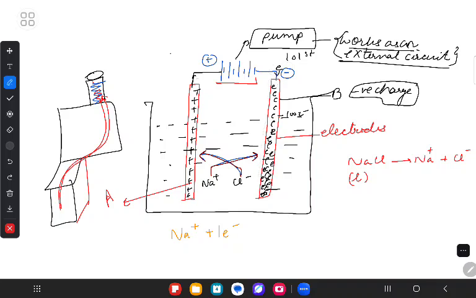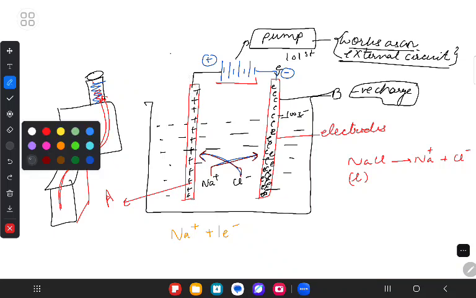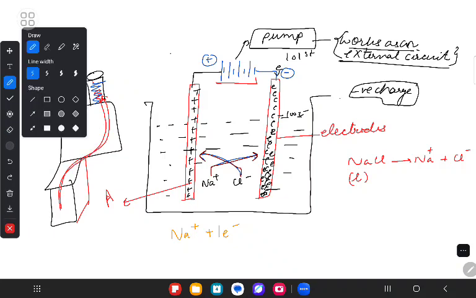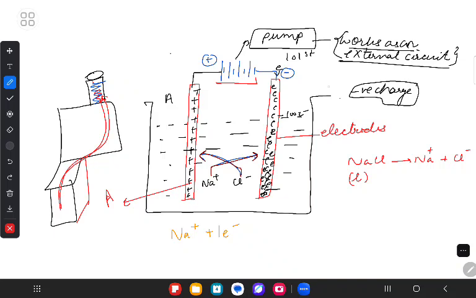Also, if an extra electron wants to come out of rod A, the positive charge is going to pull back this negative electron. Are we understanding? Yes, ma'am. So what does that mean? Tell me. We have a rod A and we also have a rod B. So what do rod A and rod B do?